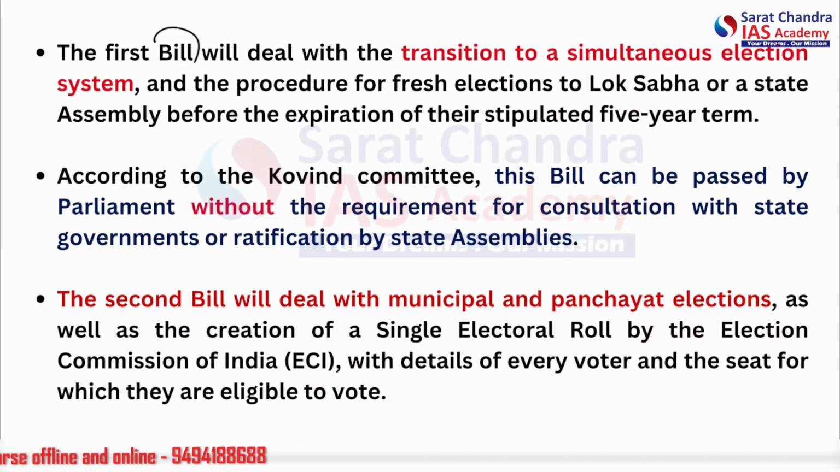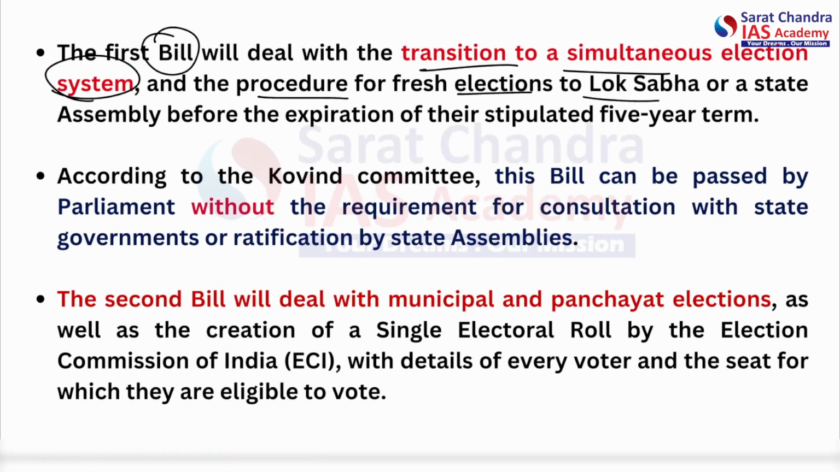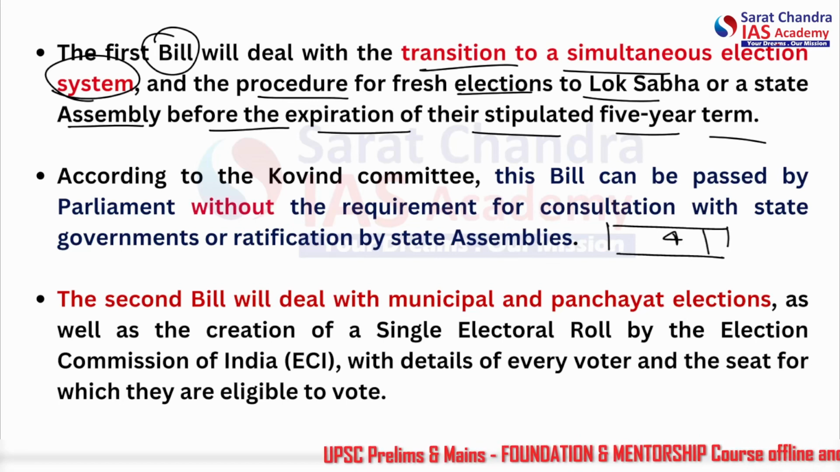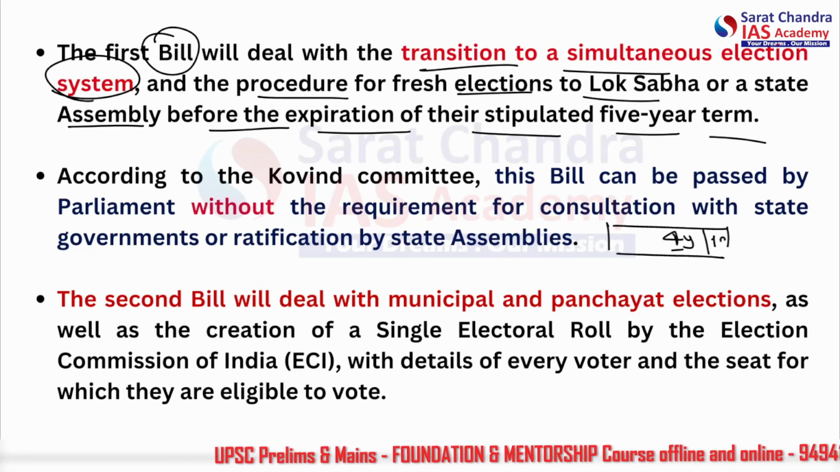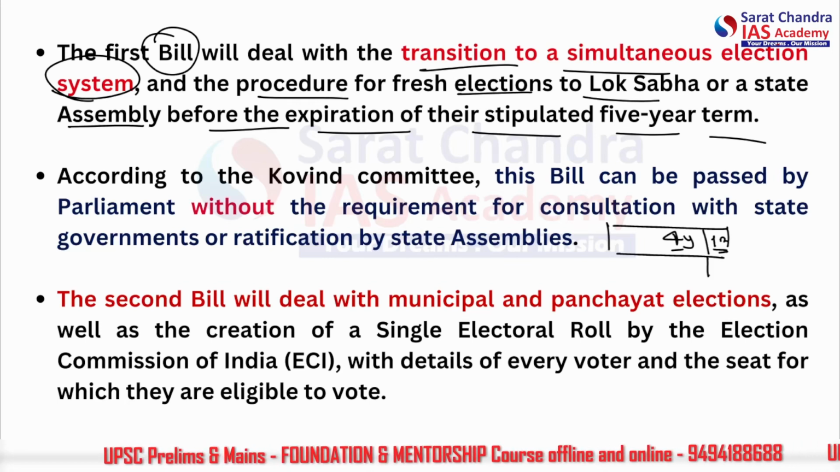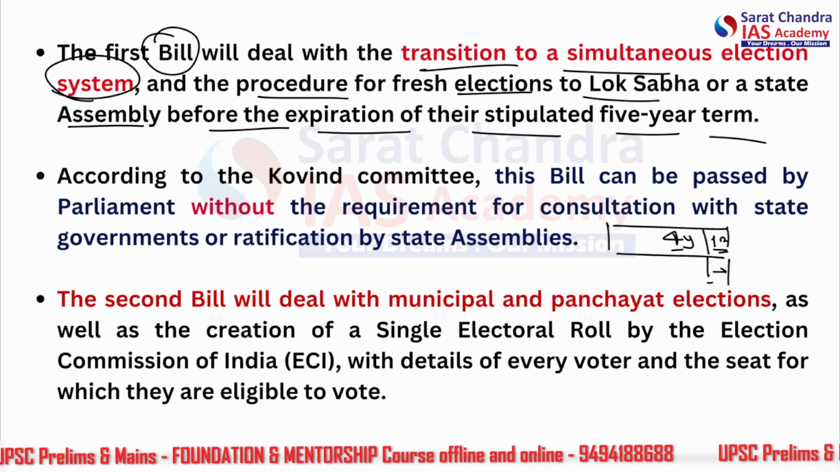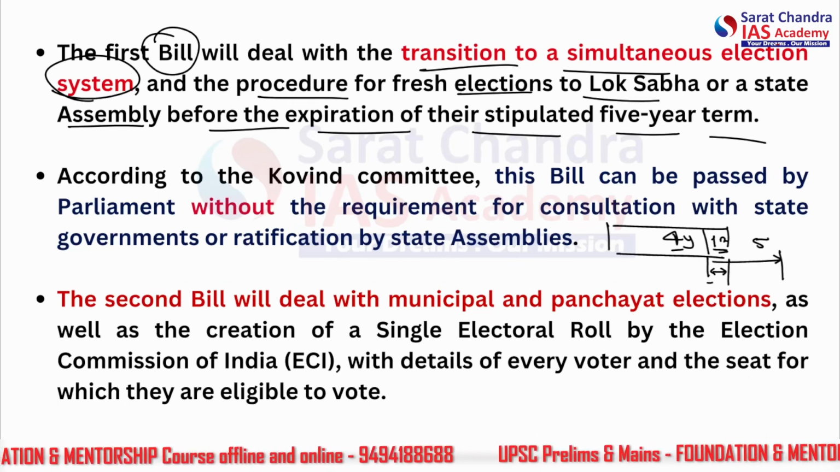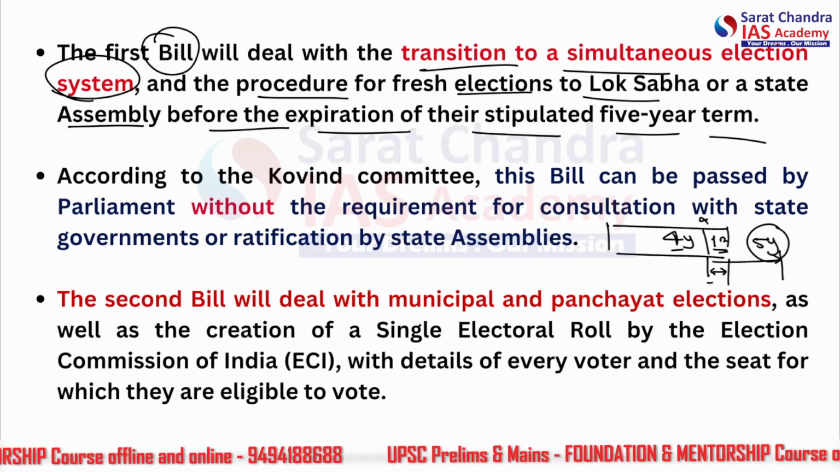So the first bill will deal with the transition to a simultaneous election system and the procedure for flash elections to Lok Sabha or state assembly before the expiration of their stipulated 5-year term. Now what does this mean? Let's say this state assembly had 4 years completed, all right, and 1 year remaining. So if the elections are held here, whatever government is chosen will carry on their governance for the next 5 years, and they will have to shut down at 4 years.